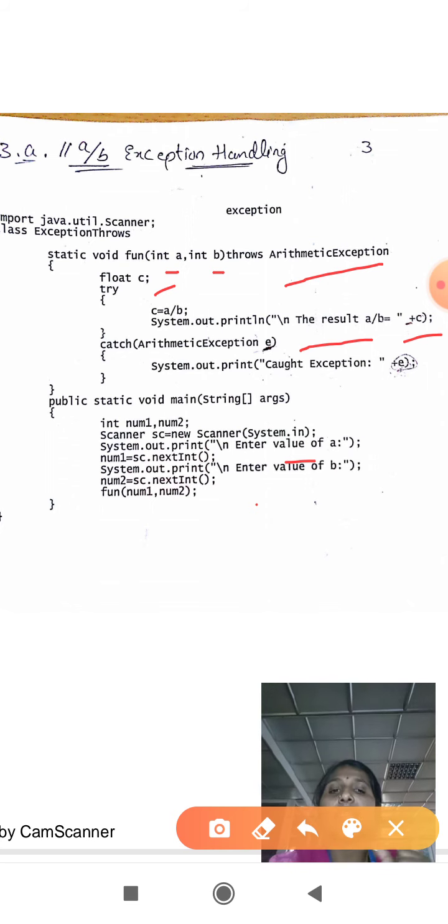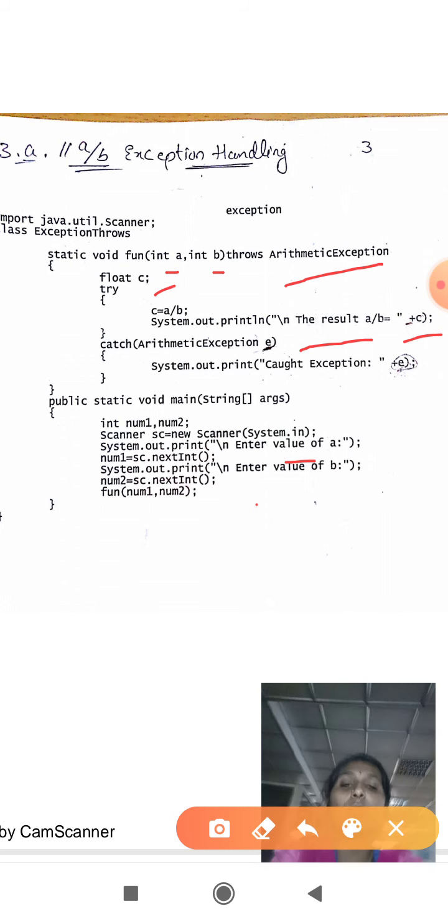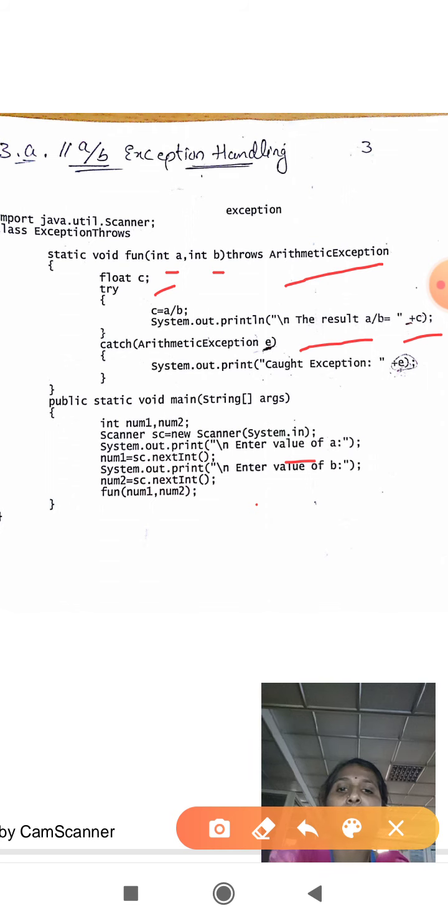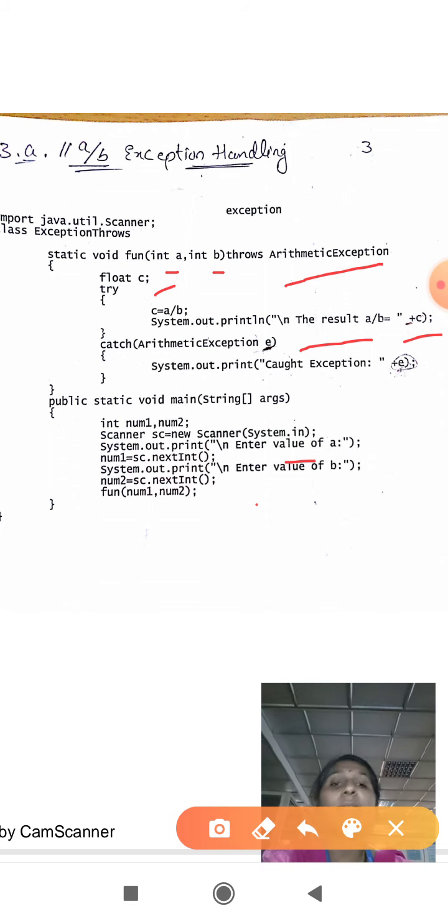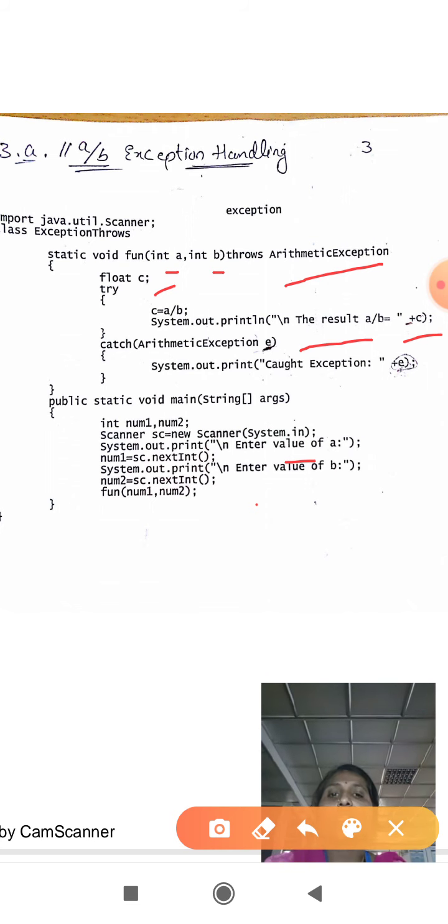The error that is raised will be stored in a variable called e. This e is a variable that will store an error message, and here you have a caught exception. The same printf statement will be printed here: caught exception colon, and then e will store the error message that is raised by the arithmetic exception, and that error will be displayed on my screen. So this is the function method.